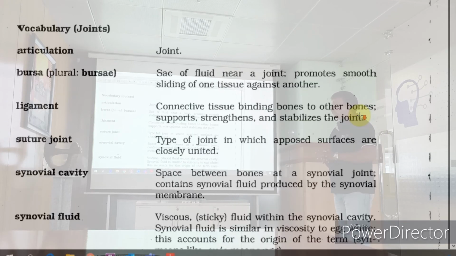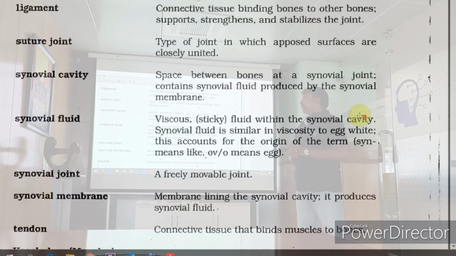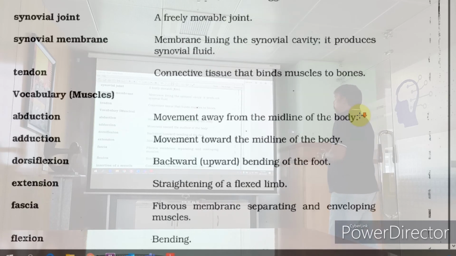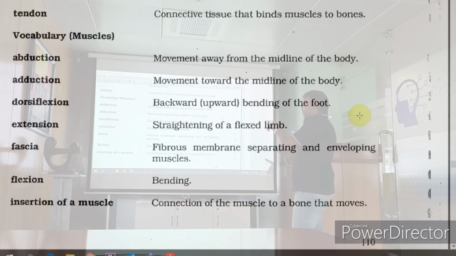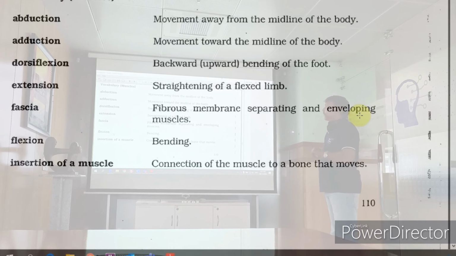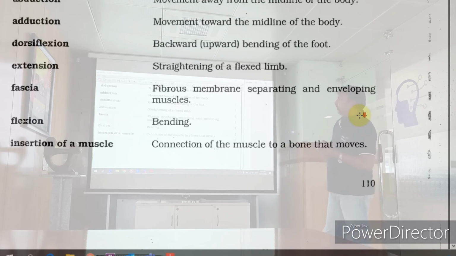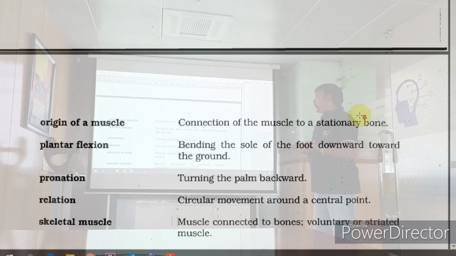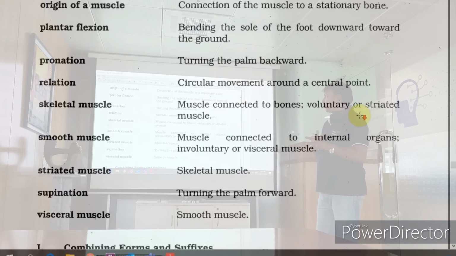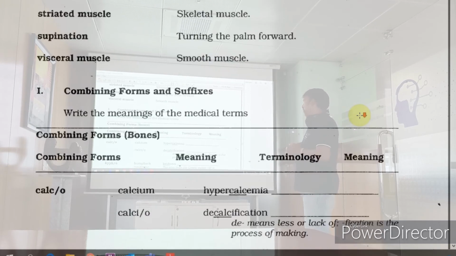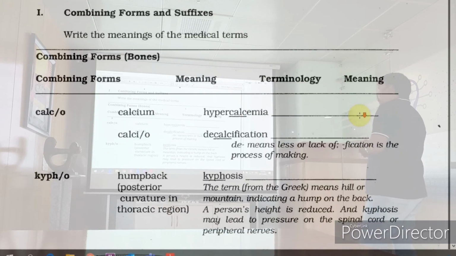Joints. Tendon, which we have gone through, this is your study section of explanation of each one. Fascia, I forgot, a fibrous membrane that surrounds the muscle is known as fascia. Okay, I forgot to mention that. Okay, down. Pronation, rotation, supination, visceral muscle, and your combining forms. In that, I think most of it is explained.